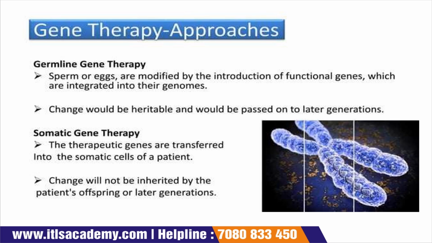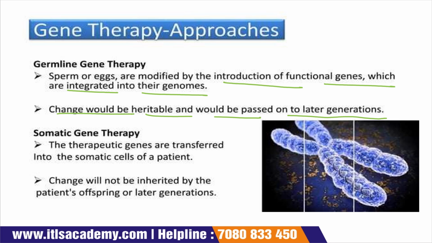Now see what is written here. Sperm or egg are modified by the introduction of a functional gene which is integrated into their genome. Changes would be heritable and would be passed on to a later generation. If gene therapy occurs in the first generation, then it can also transfer to the later generation because it is heritable.